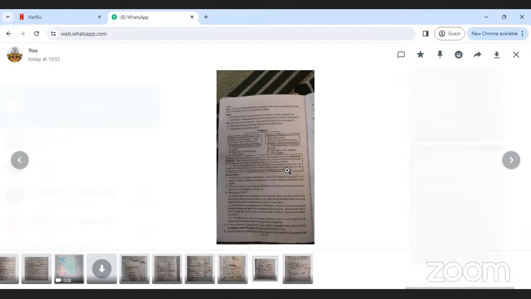Like that only he asked. In the case of capital gains, cost of acquisition, indexed cost of acquisition, cost of improvement, indexed cost of improvement. Previous year index number is what?